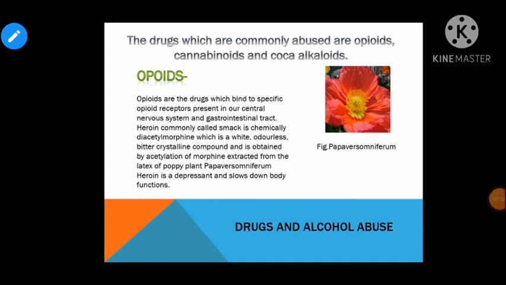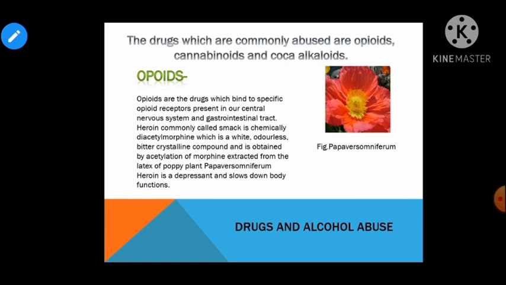Morphine is extracted from the latex of the poppy plant, that is Papaver somniferum, which is depicted in the figure. It is generally taken by snorting and injections. Snorting means by the nose, nasal insufflation, right? Actually, it slows down body function and depresses the nervous system. So it is an effective sedative and painkiller used by patients who underwent surgery, right?